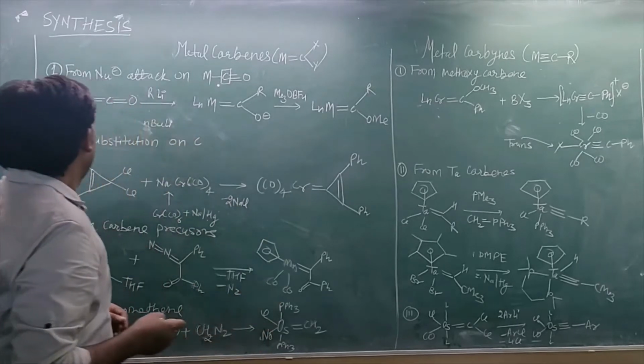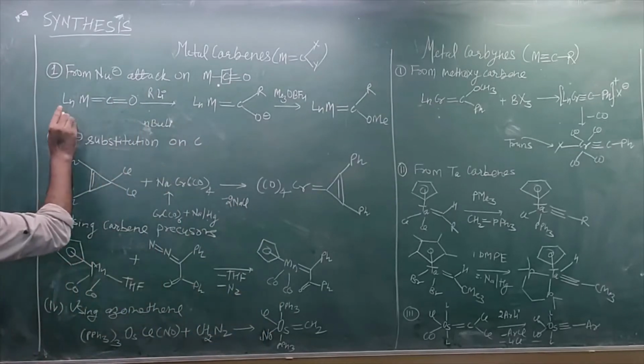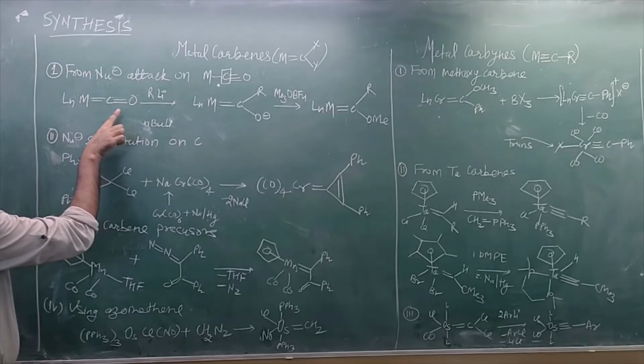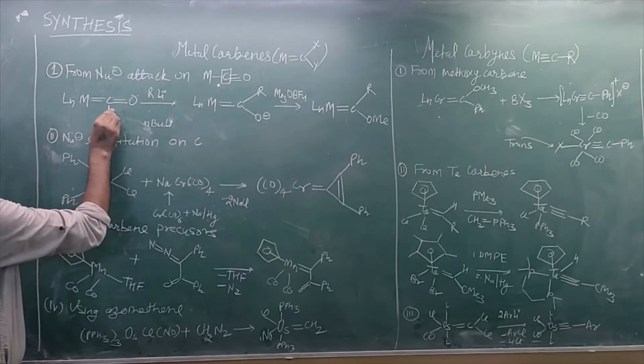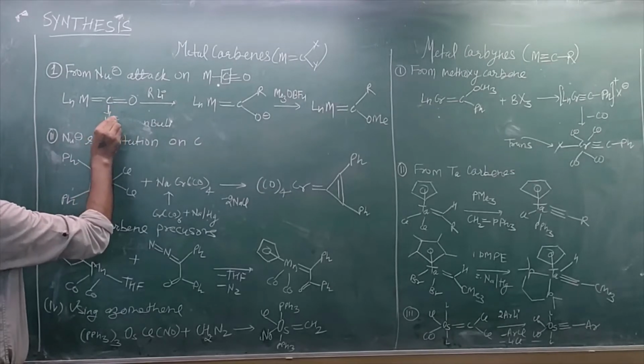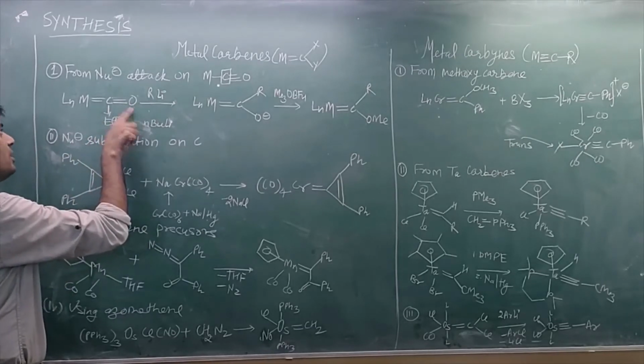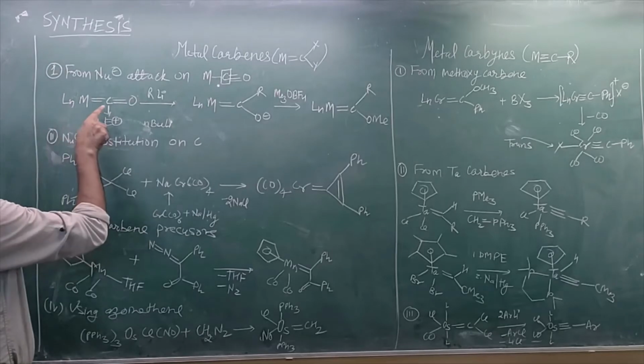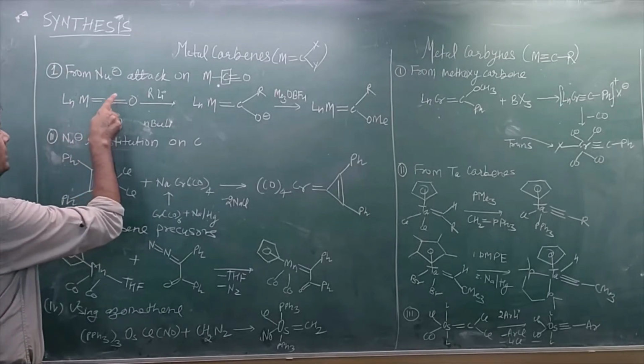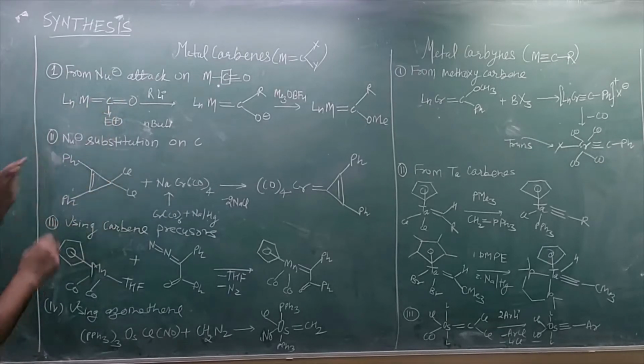We know very well that in metal carbonyl complexes this carbon is highly electrophilic in nature. Why is it highly electrophilic? Because of the high electronegativity of oxygen, and also the partial pi bond character. So this carbon is electrophilic in nature.